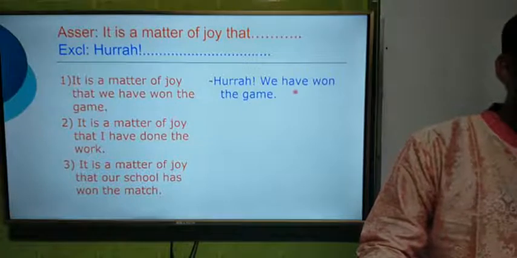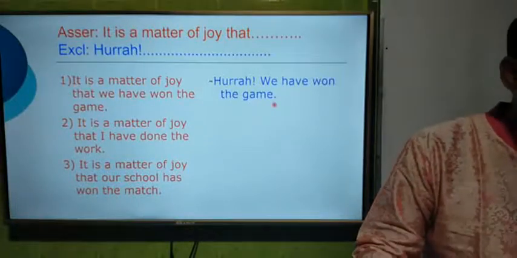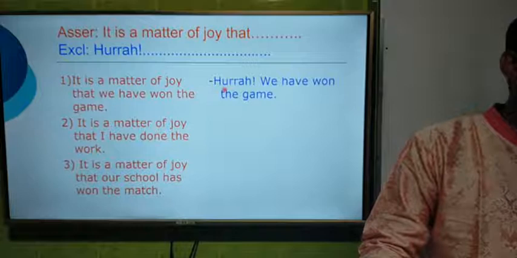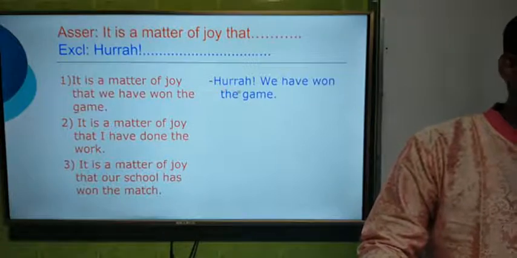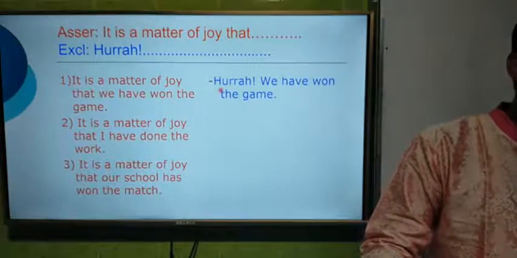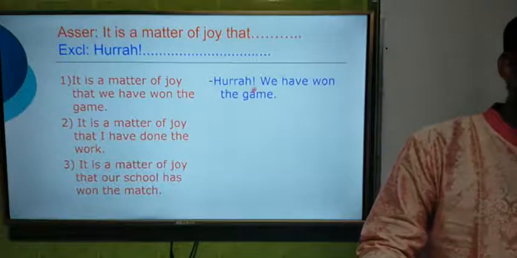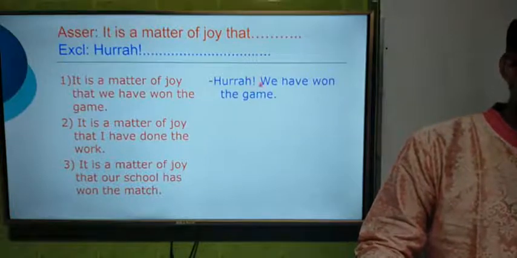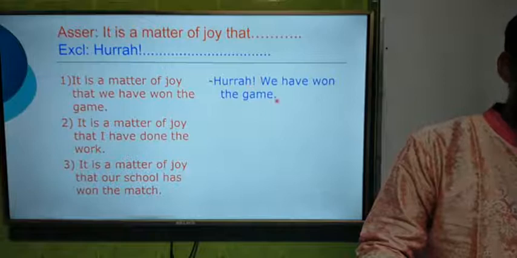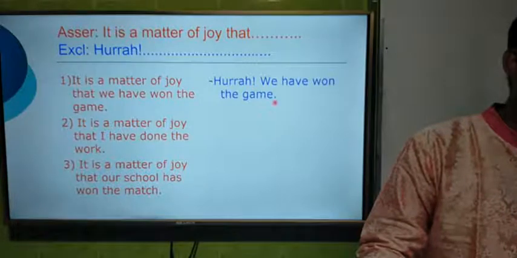And you should remember that if we use an interjection to make an exclamatory sentence, we have to use an exclamation sign after the interjection, and then at last a full stop.